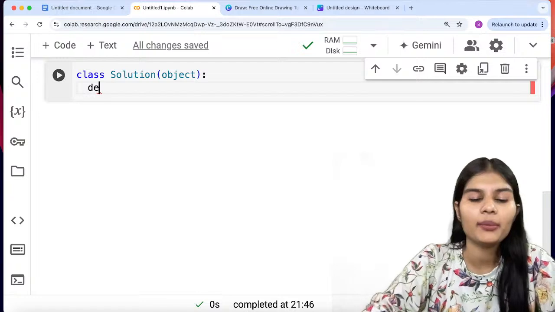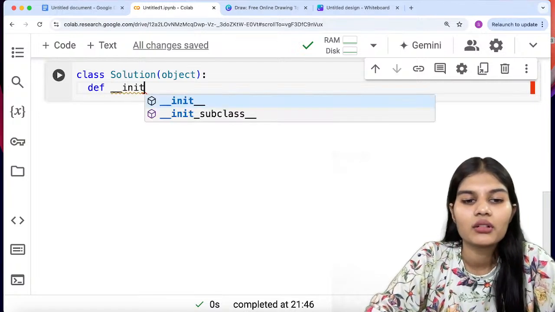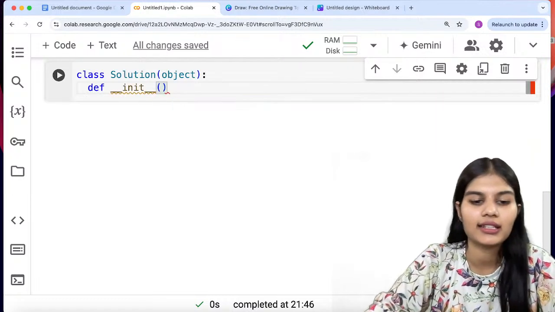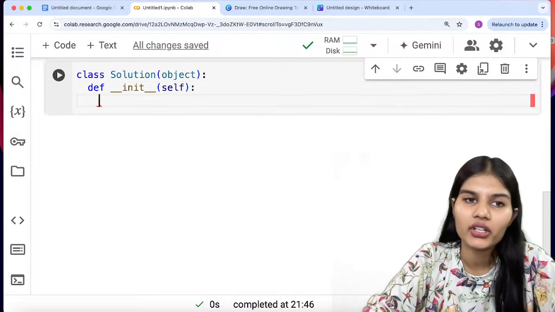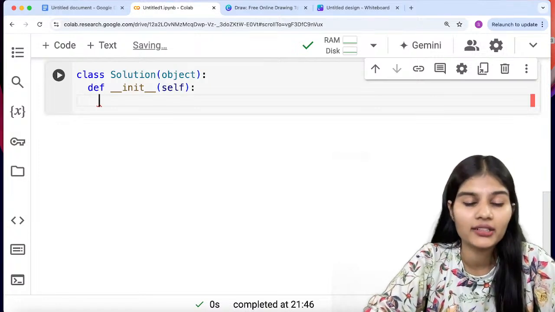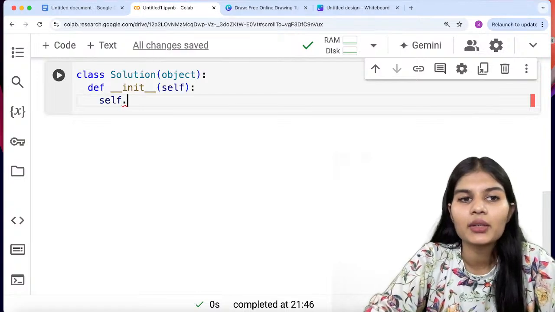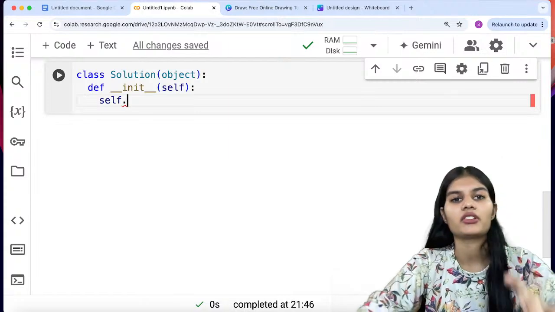Now start making a function. Here we'll be making an init function, because we will be defining a few parameters into this. Inside that, self will be passed. Whenever you are making a function in the class, self should automatically be passed into that. Another way is that you define the self, and with the help of self you initialize the functions.